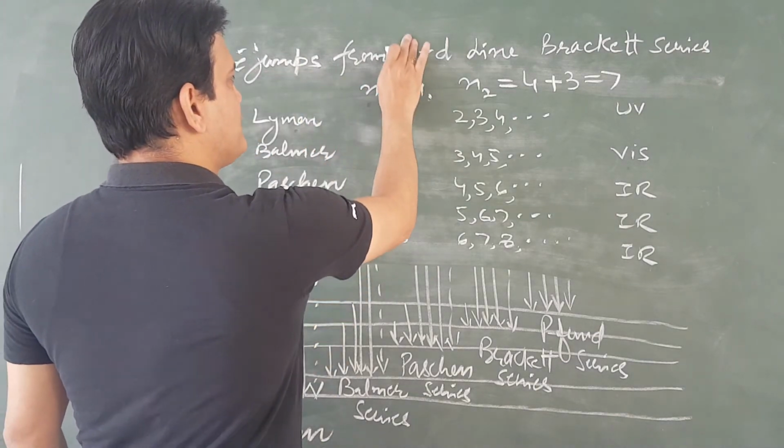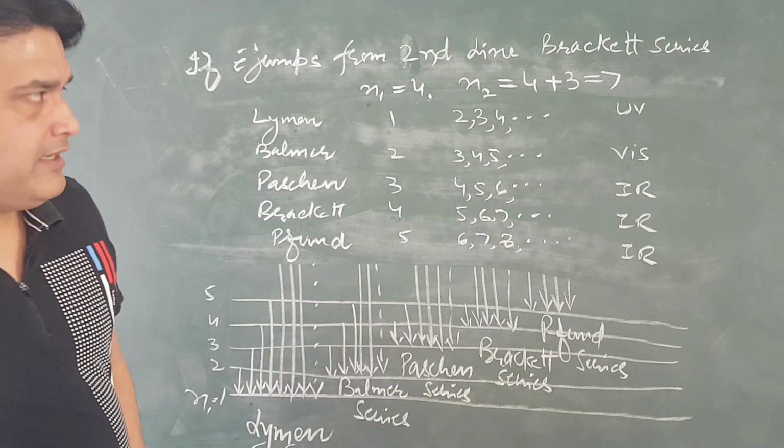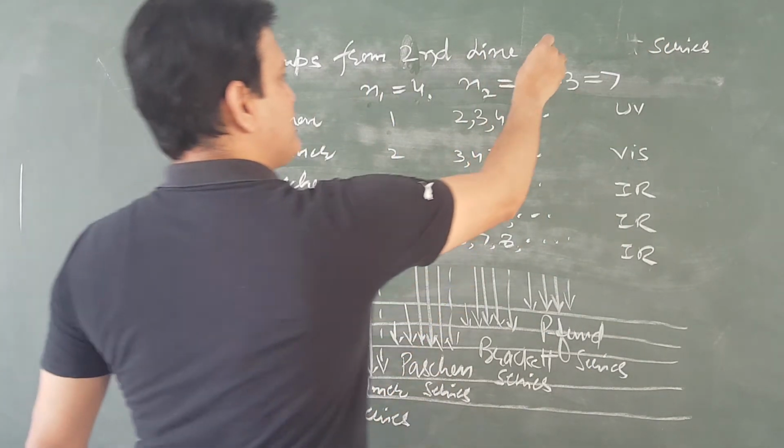Suppose the electron jumps from the second line in the Paschen series.